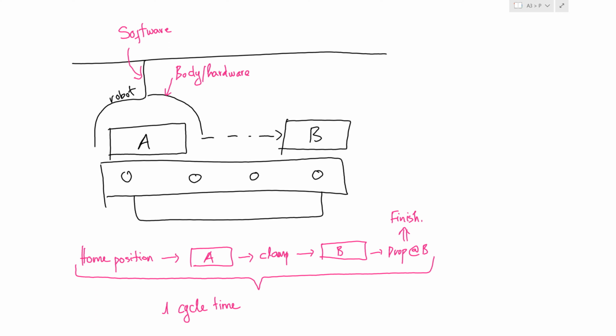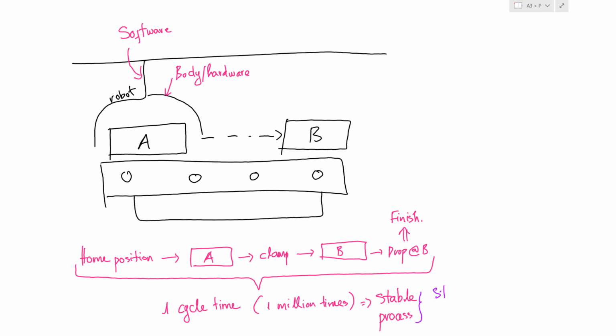So as you know, with the robots here, because they have the hardware and the software, the robots can do the same action with many cycle times. For example, 1 million times. Because the robots do the same cycle, it will make a stable process and the result will be stable quality.